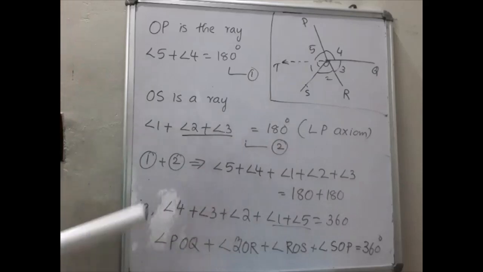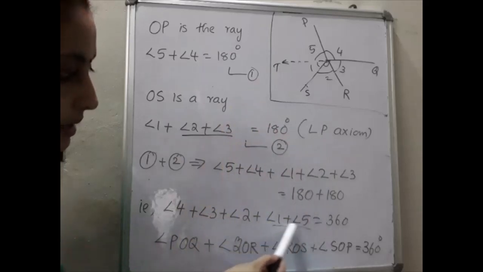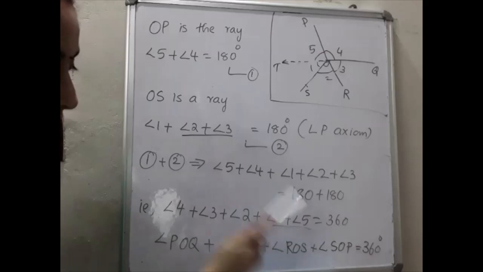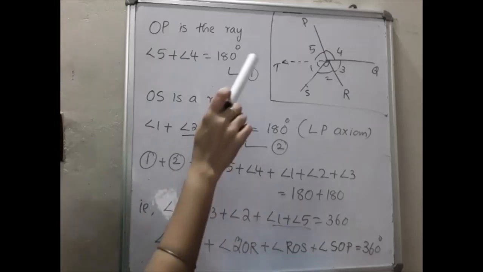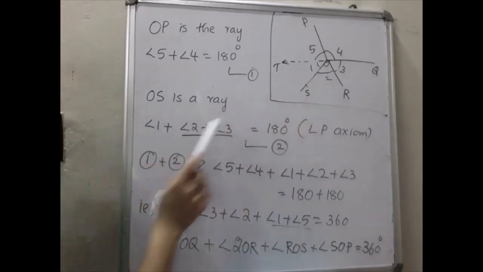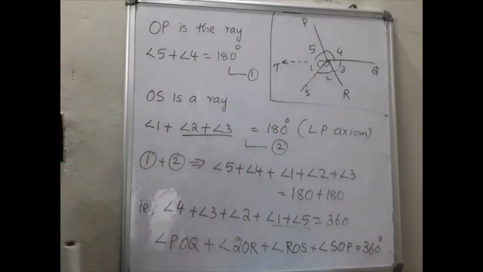The question, please go through the question. What do we need there? POS or SOP we need. For that purpose, just making them the same. Okay, on the nearby side you have to write angle 1 plus angle 5. Then what is angle 4? Angle 4 is POQ. Angle 3 is what? QOR. And angle ROS is what? Angle 2, and this together constitutes SOP or POS. So hence the proof. So this much you have to write when this question is asked.